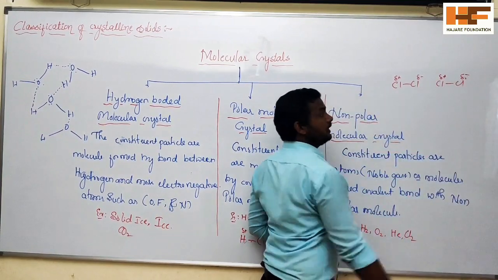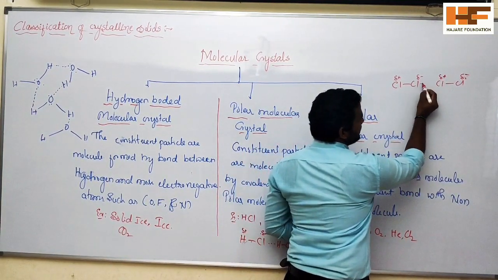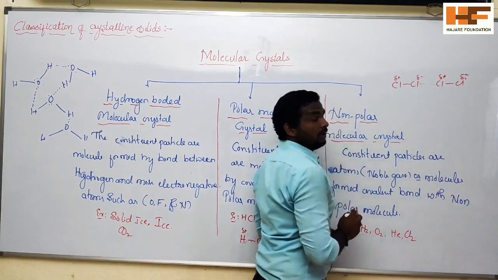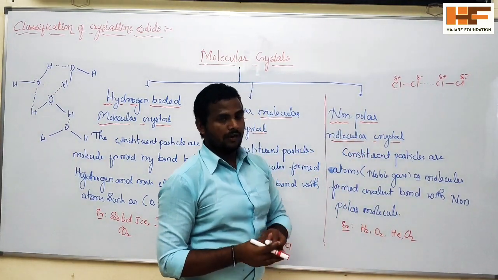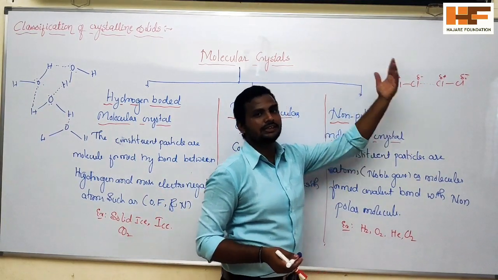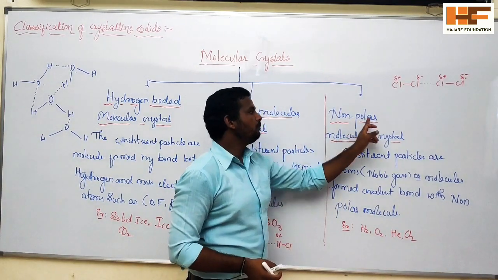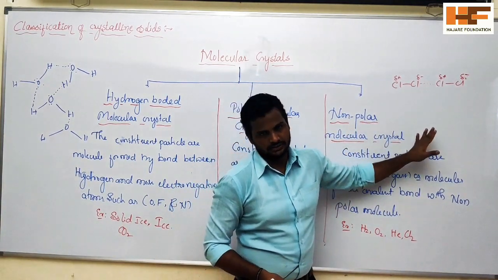With one more molecule of chlorine, the same thing happens, the electron cloud shifts, giving partial negative and partial positive charges. Because of this negative and positive, there is some attraction. This happens throughout the crystal, and this type of crystal we call a non-polar molecular crystal.